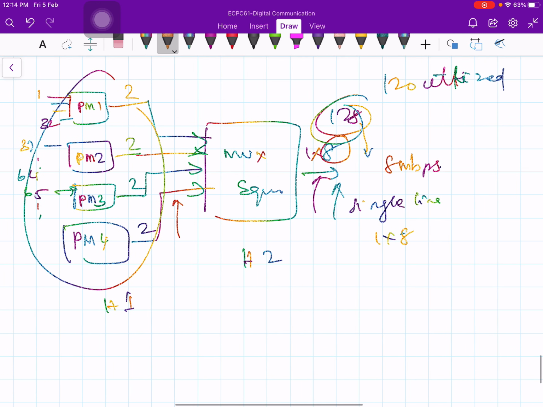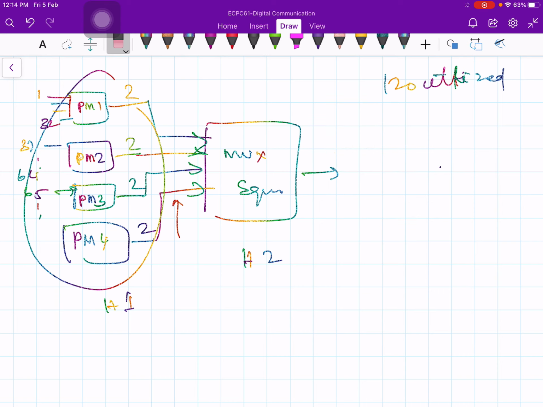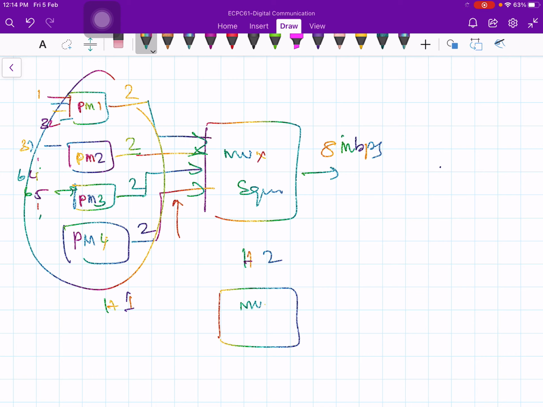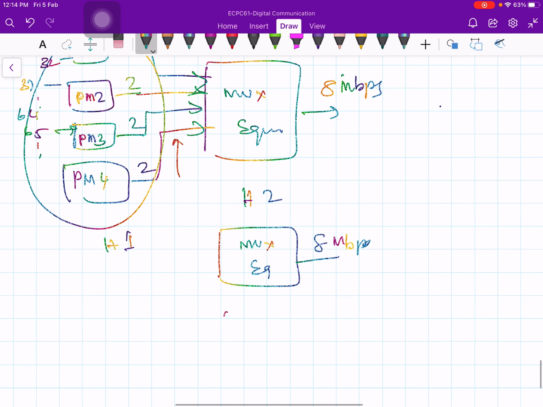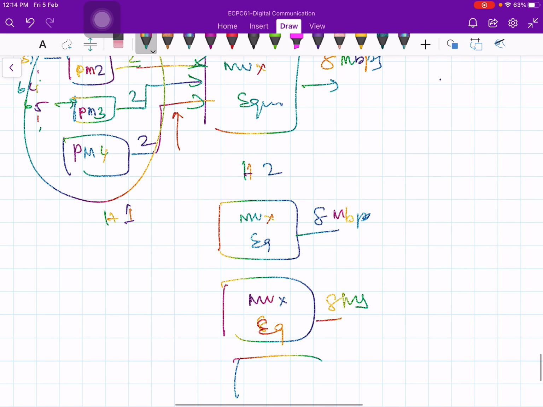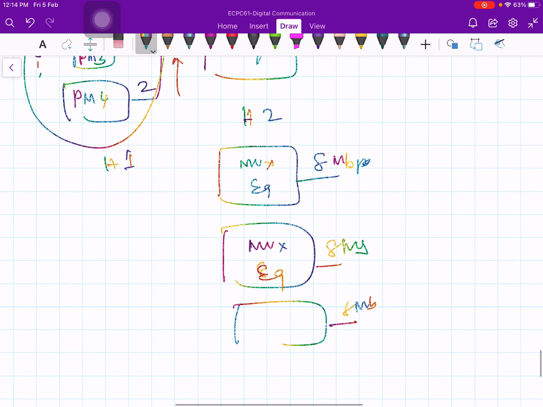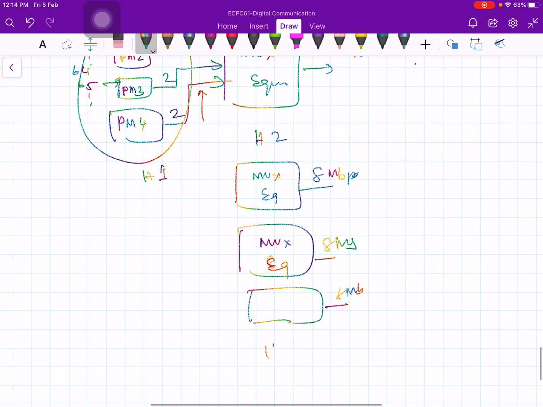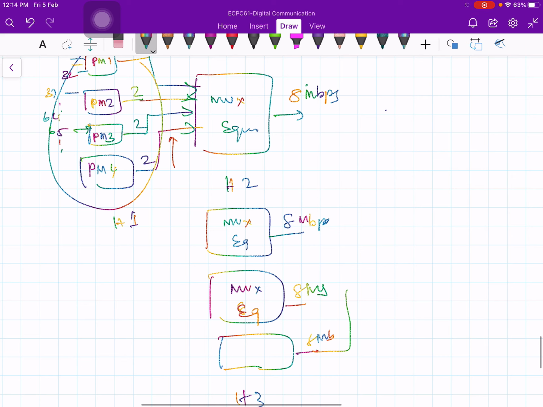Okay, now what you do: here I got 8 Mbps in this hierarchy level 2. Let me take another mux equipment, and this one is also giving 8 Mbps. Another mux equipment is giving 8 Mbps. One more 8 Mbps. So this is my hierarchy level 3. Now combine these together.